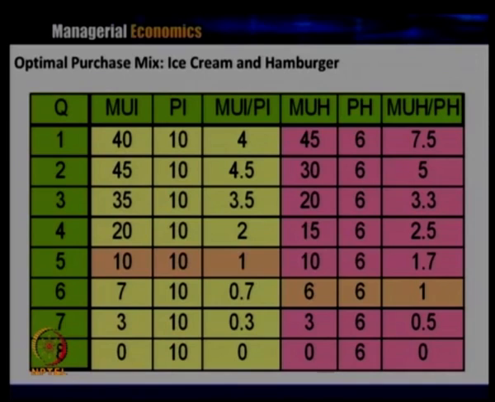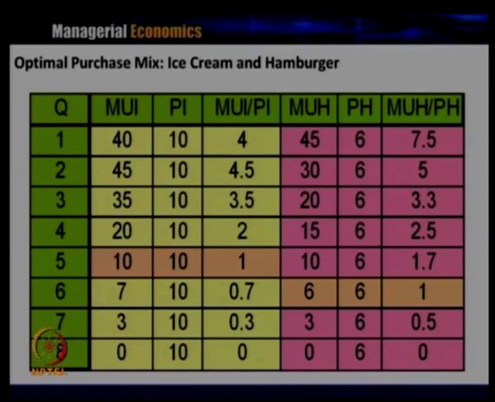Now, if the price is 10 for ice cream and 6 for hamburger, then how many units of ice cream should Jill buy and how many units of hamburger should Jill buy?